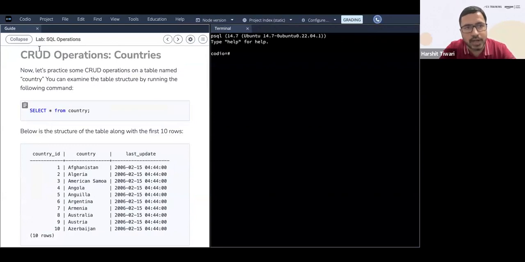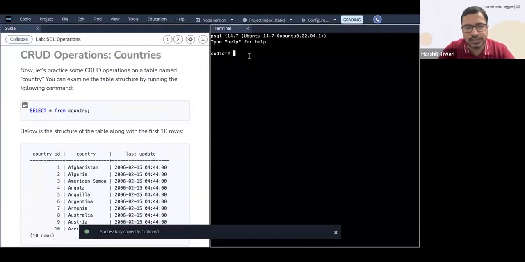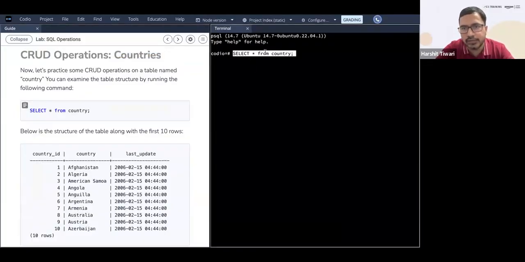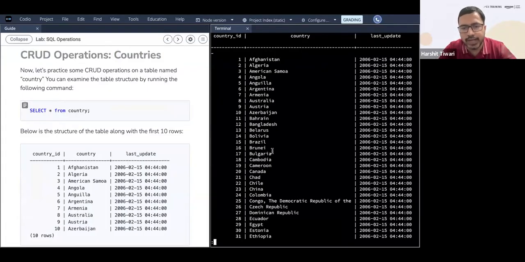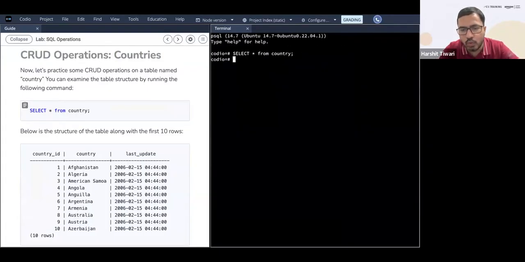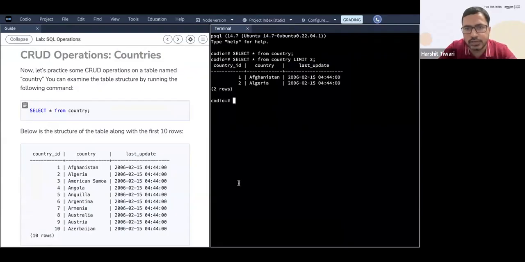Now we are doing some CRUD operations, create, read, update, delete operations on countries. So first, let's see whether the country table exists or not. This table should be there. Select star from country, and see if you get this. Quickly type in Q, otherwise it will get stuck because you need to use limit. So limit to 2, and just see the structure. We have a country ID, we have country, and we have the last update. So we have these 3 columns.